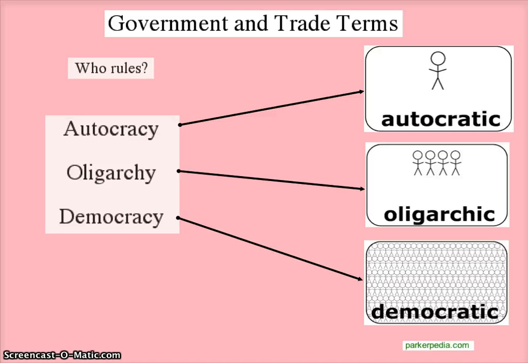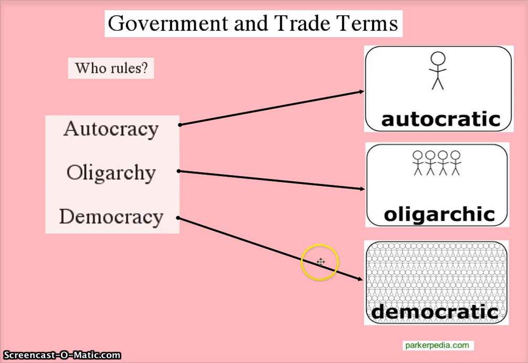This video is filled with terms about government and trade. These are terms that we haven't gone over much, and you can see on this first page there are three terms here: autocracy, oligarchy, and democracy. The one you're familiar with is democracy, so let's start with it and learn the others.